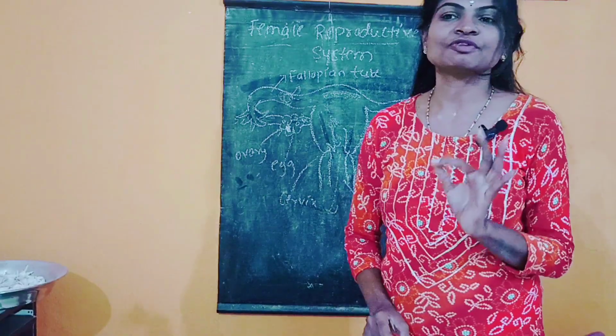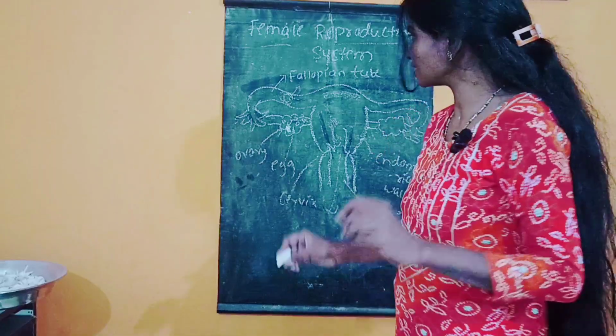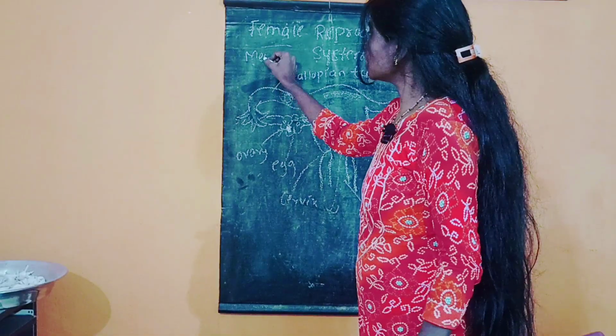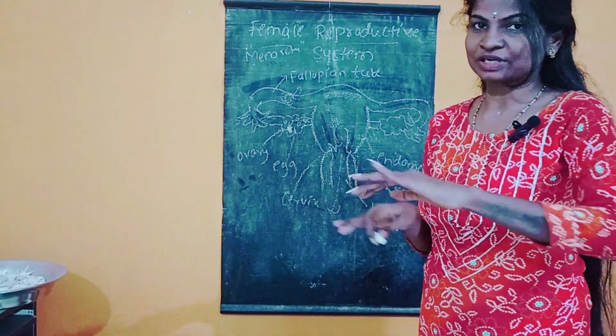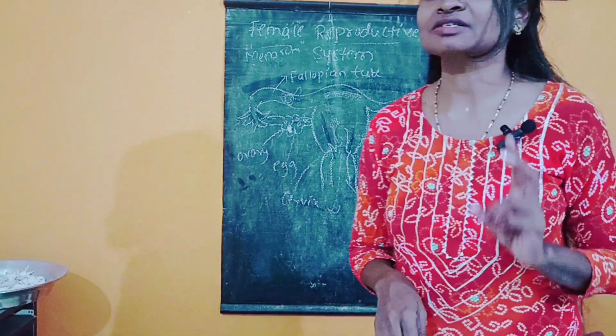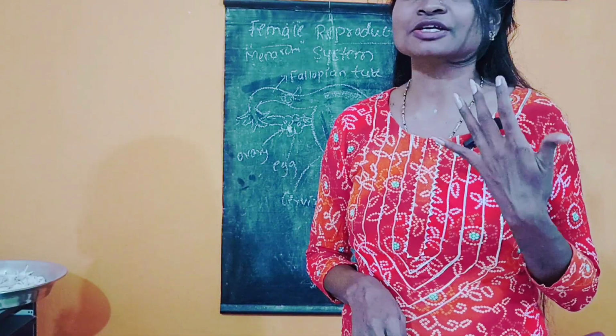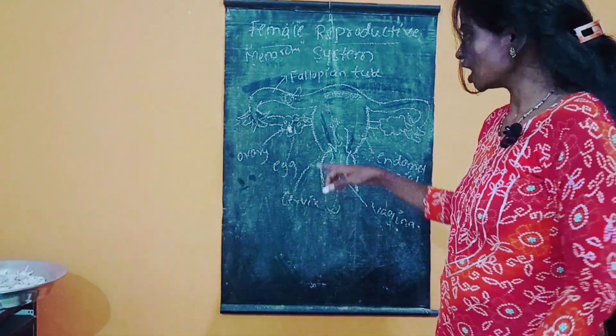The first menstrual flow is called menarche. This is one criterion. In the examination, they will ask it for 3 marks: what happens if the egg is not fertilized? It means you have to explain all these things.